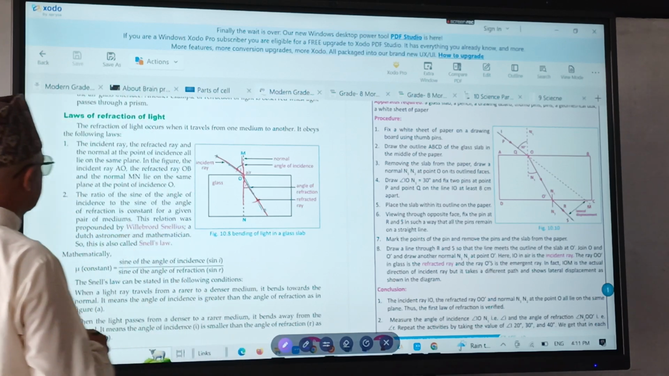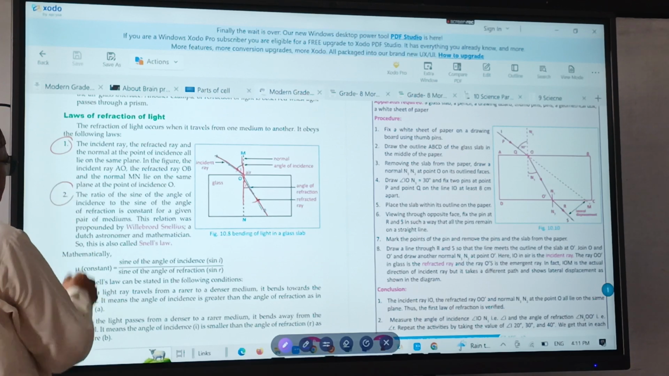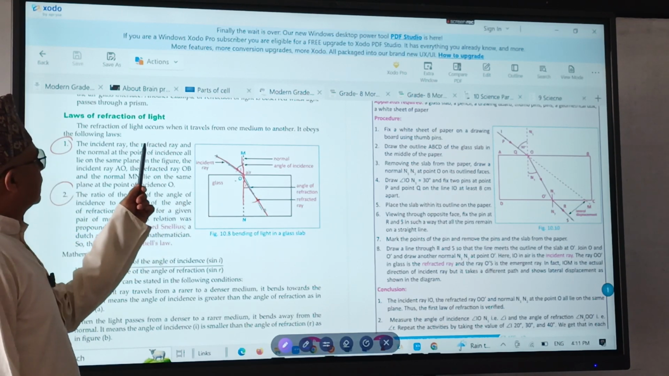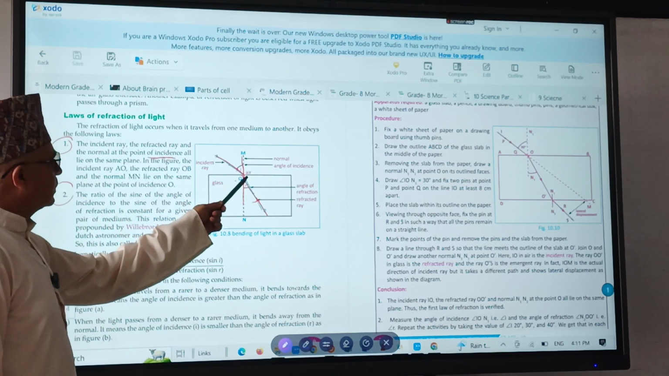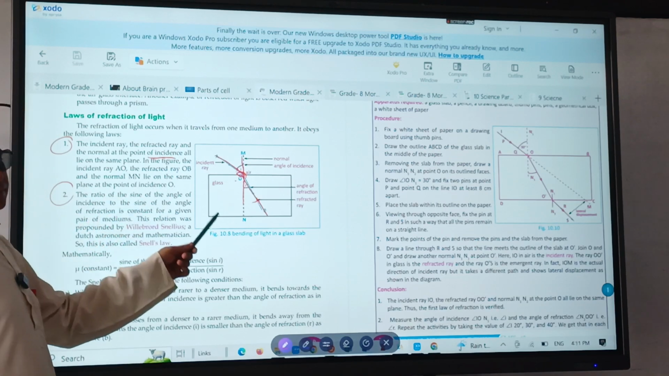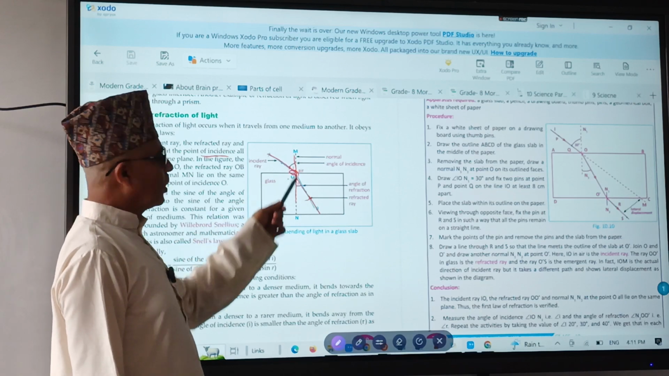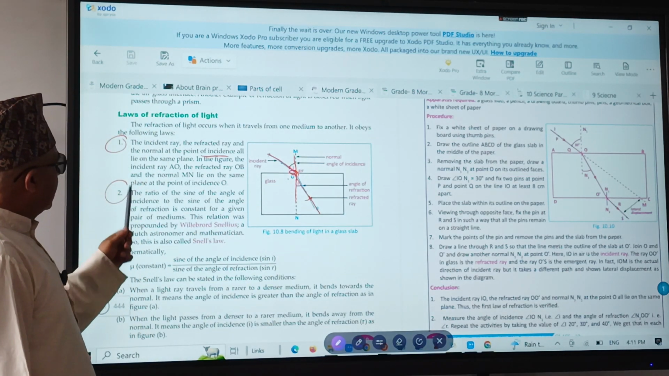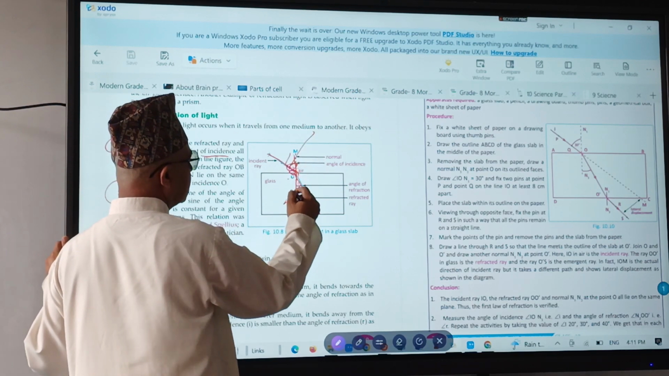So how many laws of refraction are there? Three laws of refraction: first law, second law, and third law. What does the first law say? The incident ray, the refracted ray, and the normal at the point of incidence lie on the same plane. Point of incidence means where they are touching. That is number 1. Number 2, angle: what is this angle called? The angle of incidence.